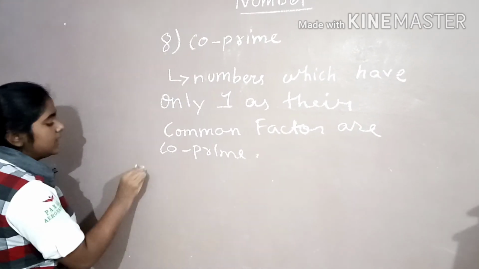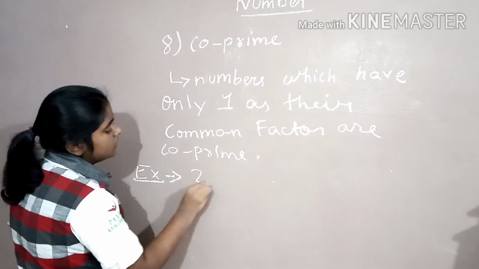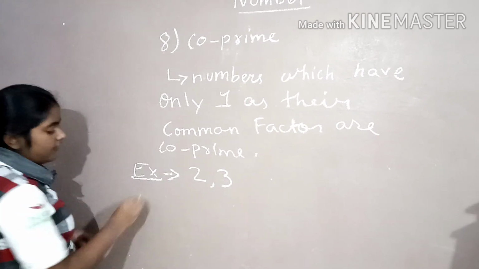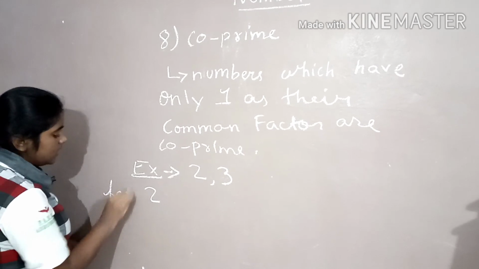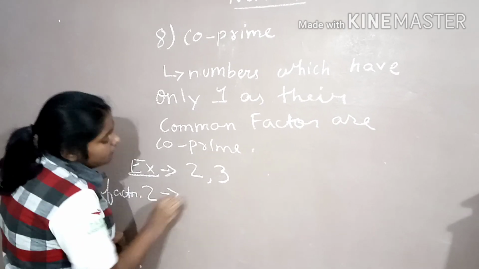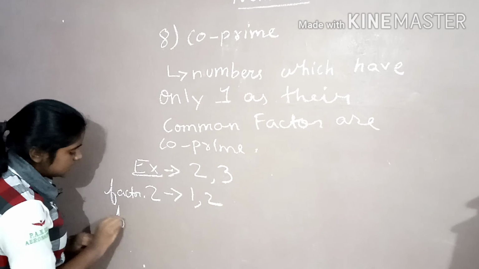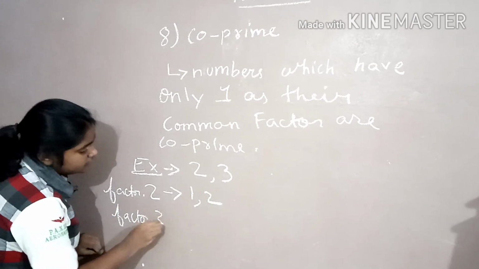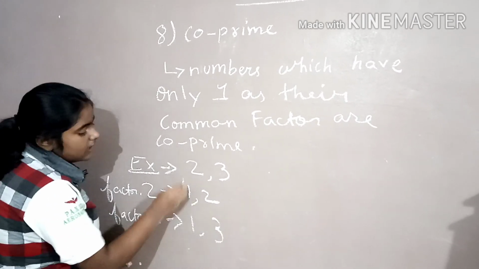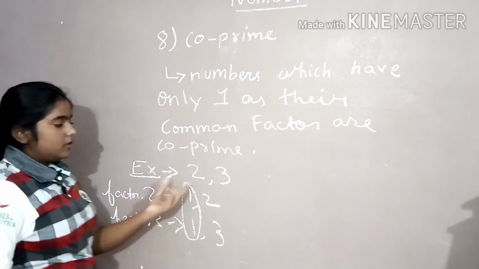For example, 2 and 3. The factors of 2 are 1 and 2. The factors of 3 are 1 and 3. The common factor is 1. So 2 and 3 are co-prime.